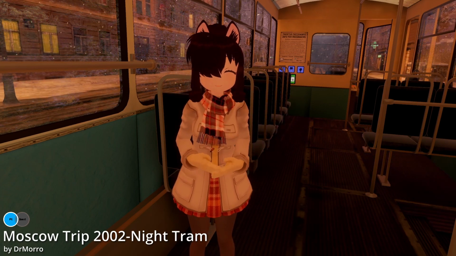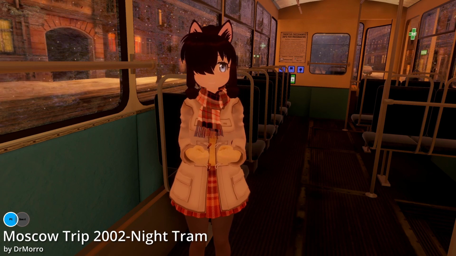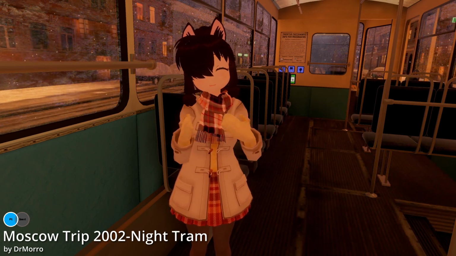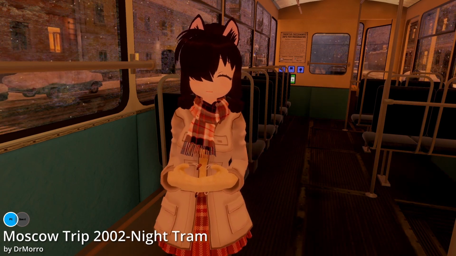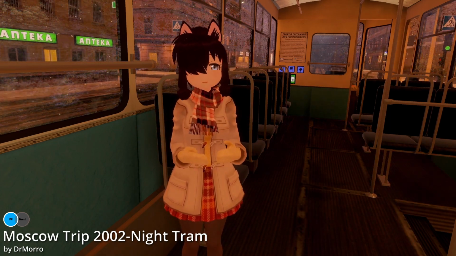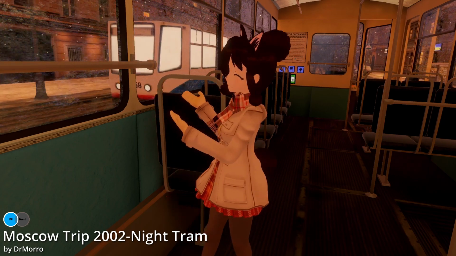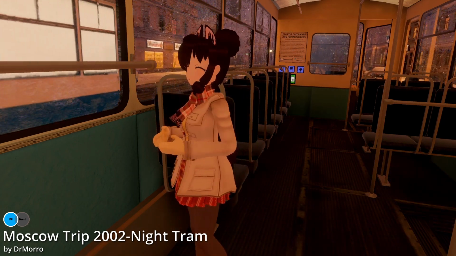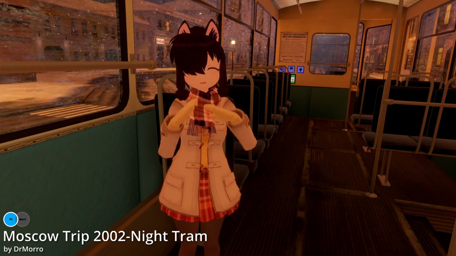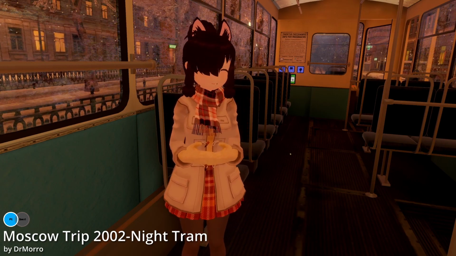Next world is called Moscow Trip 2002 Night Tram by DrMorro. And as some of you already know, DrMorro is a really talented creator, and I really like this world as well. You start in a tram in Moscow at winter, at night, and you're just driving around in Moscow. You can look outside, you have a very nice view, but this is by far not everything there is in this world. It's actually pretty big, has some funny Easter eggs.